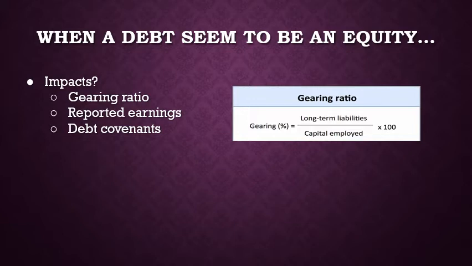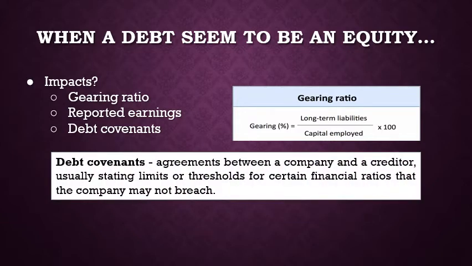So the classifications of an instrument as either equity or liability will determine whether the gearing ratio is higher or lower. And this, in turn, can affect the debt covenants, the agreement between a company and its creditors on the level of debts that the company should have at a certain point in time.